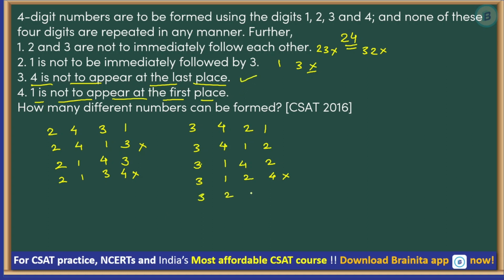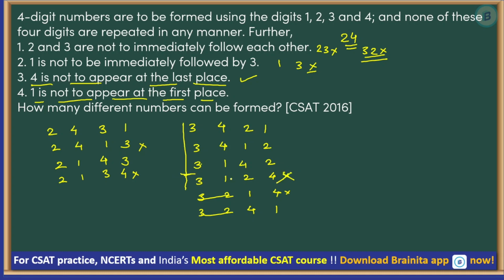3, 2, 1, 4, not possible, right? 3 2 4 1 is possible. Actually, none of this is possible. We should not take, because we don't want 3 and 2 next to each other at all, right? So there are only 4 combinations possible with 3. Sorry, 3 combinations are possible.